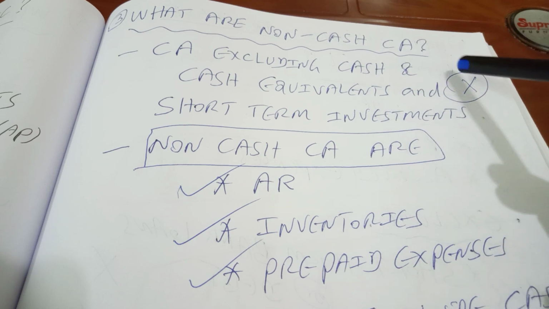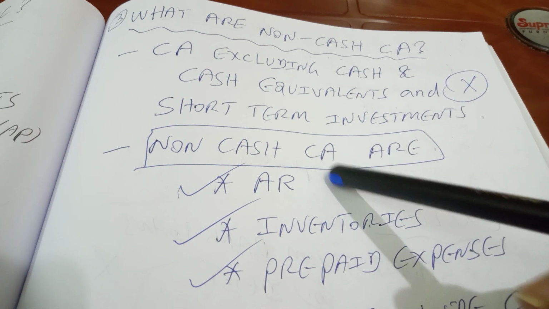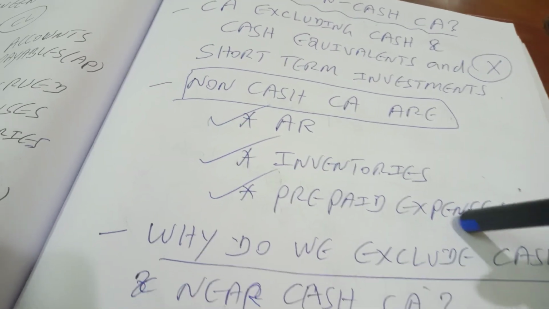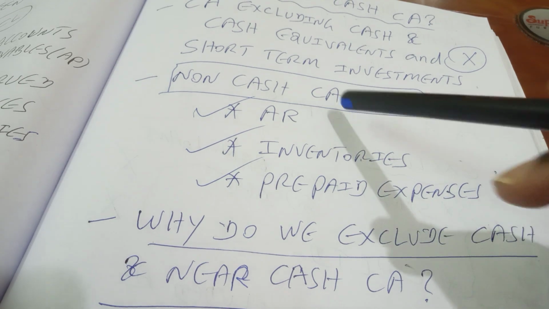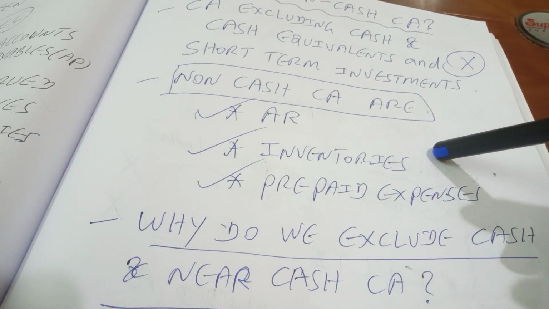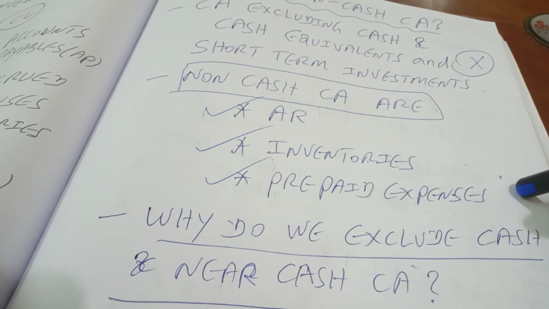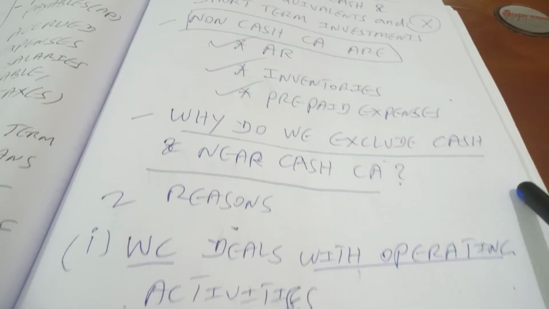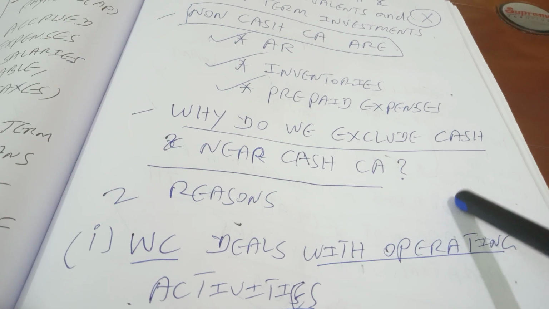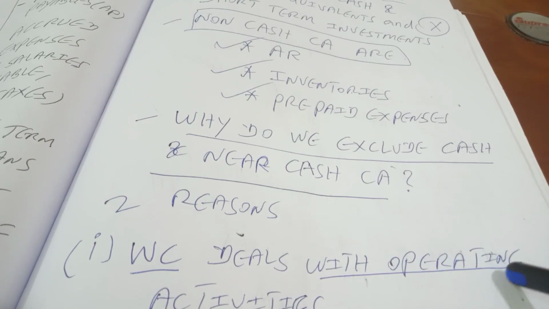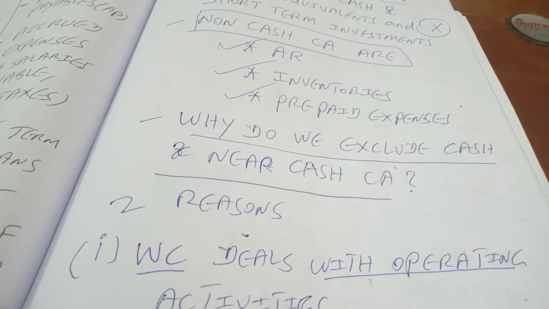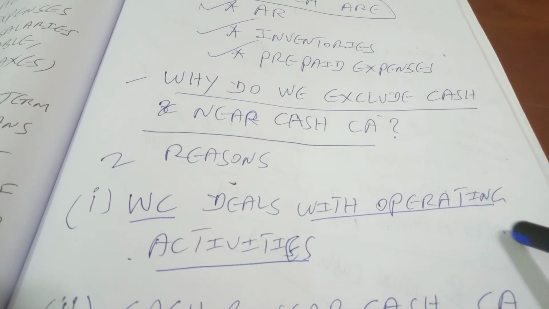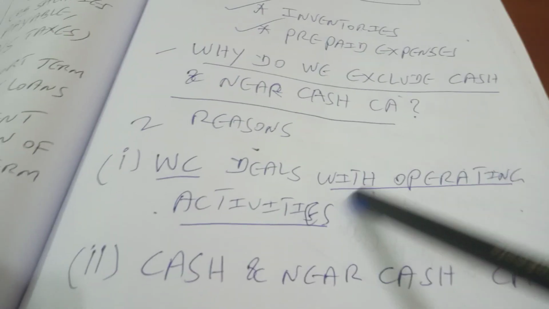So what does it mean? That means these 3 items come under the classification of non-cash current assets. Examples are accounts receivable, inventories, and prepaid expenses, right? So the question now is this: why do we exclude cash and near cash items in the computation of working capital, right? There are 2 reasons for that. Reason number 1 is this: working capital deals with estimating the requirement of funds for operating activities.